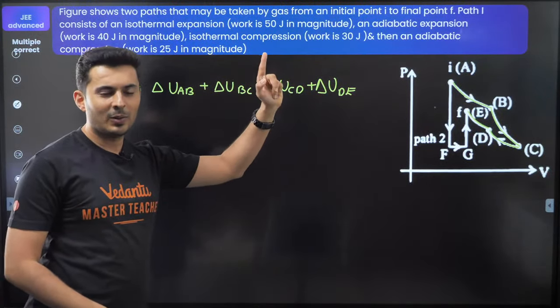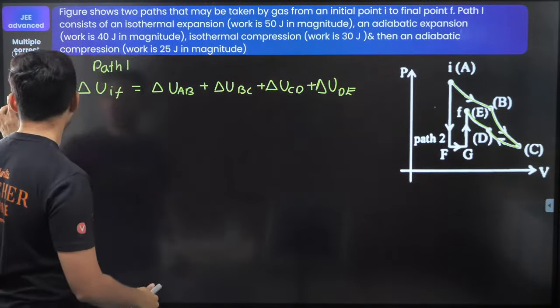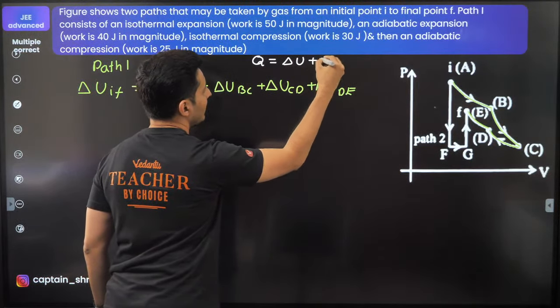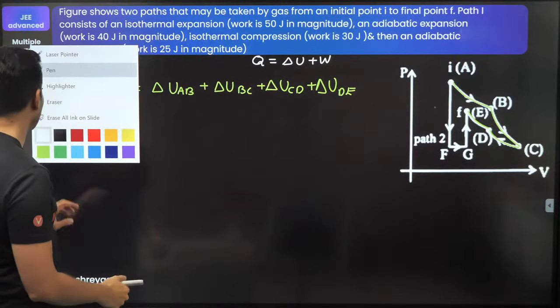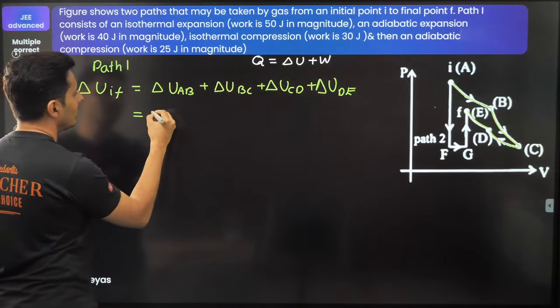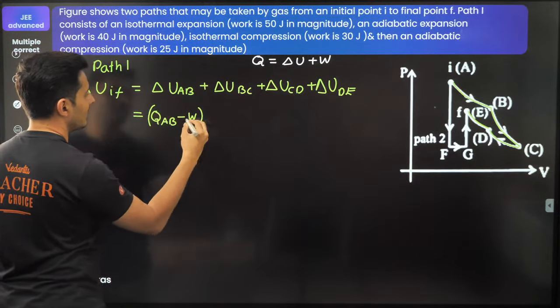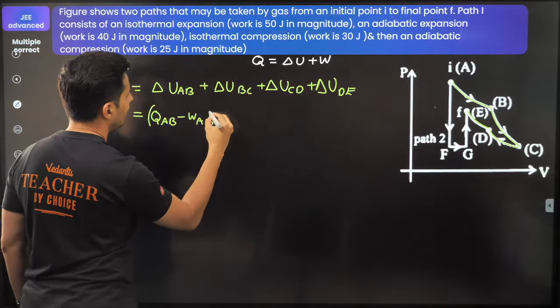Well, that's the first law. First law, Q is delta U plus work. Remember, Q is basically delta U plus work. Delta U is Q minus the work. Great. So let's start writing everything down. So it will be nothing but Q from AB minus the work. That's the first case, from A to B. Okay, let's see what and all I will get.